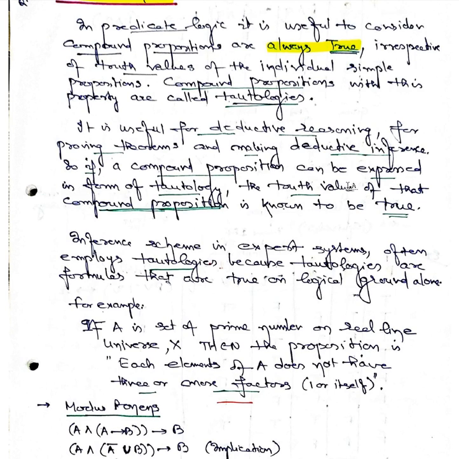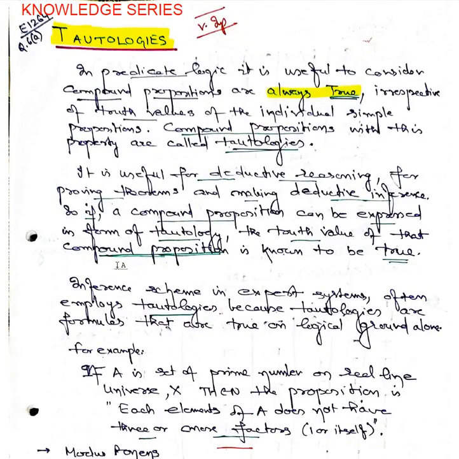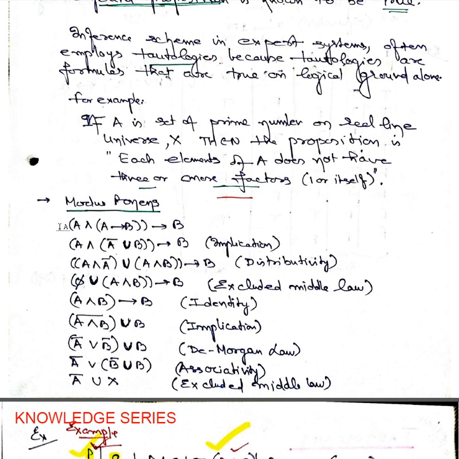So if a compound proposition can be expressed in the form of a tautology, the truth value of that compound proposition is known to be true. Now based on this tautology and based on the inference systems, we will talk about this modus ponens in the next discussions, because this particular logical expression is used for the inference conditions, fuzzy inference conditions. So at that time we will see what exactly it means.